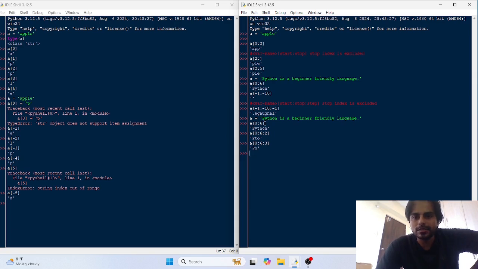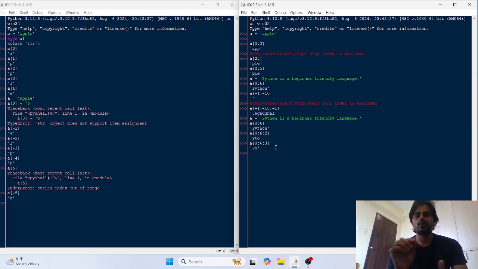Okay, P, then 1, 2, 2 characters it is, including this character it would do. Okay, 3 steps means including this character. So P, Y, T, then H. So H, after that O and N, then there is no other character, so P and H would be there.